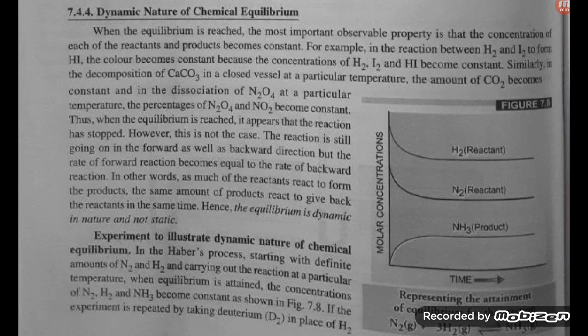Hello student, let's try to understand the dynamic nature of chemical equilibrium, right? So chemical equilibrium is always dynamic in nature. It means it always keeps on happening. Here you see, when the equilibrium is reached, the most important observable property is that the concentration of each of the reactants and product becomes constant.